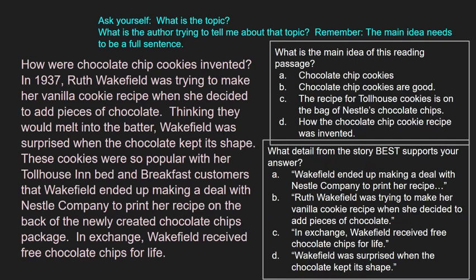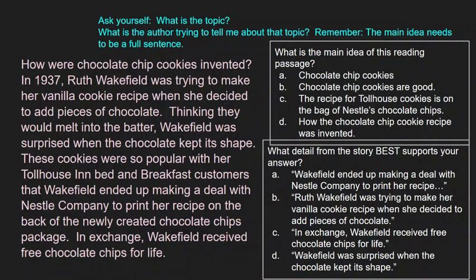For the first example, I'm going to read the passage. I'm going to have you answer each question after each is read, and then I'm going to talk through what the correct answers should have been. The last two questions and answers you will do on your own. I will read them to you, but you will make your own selections.